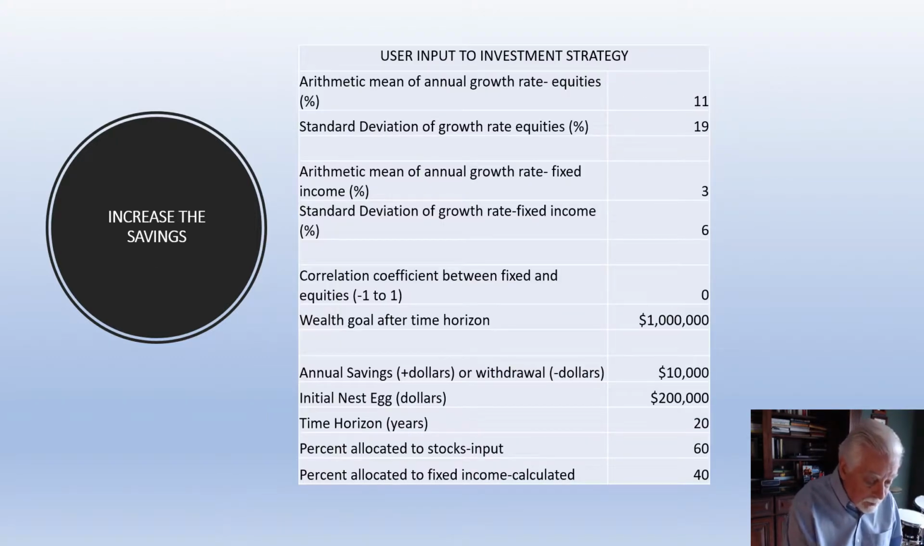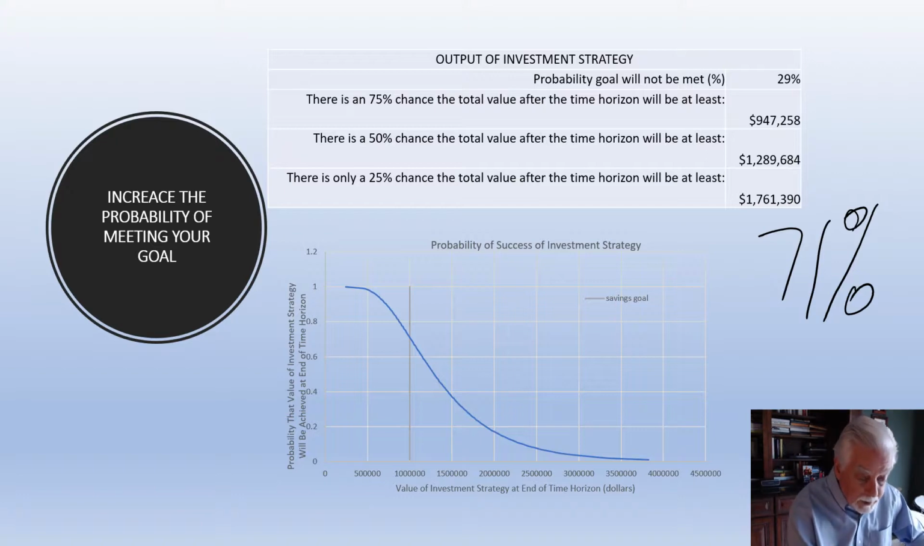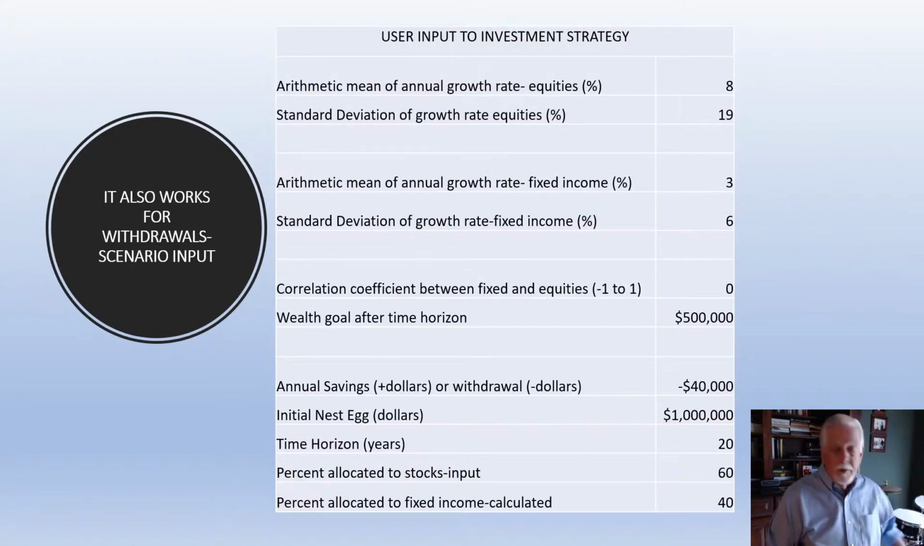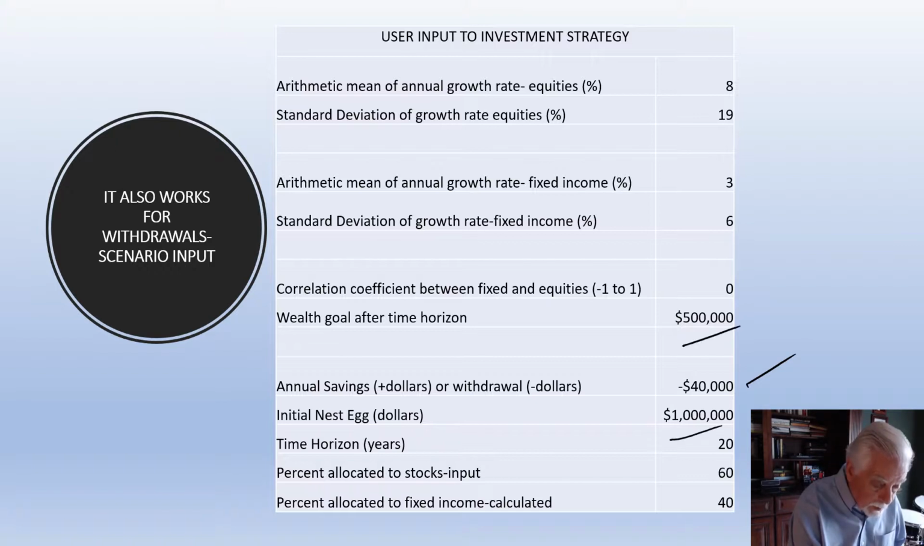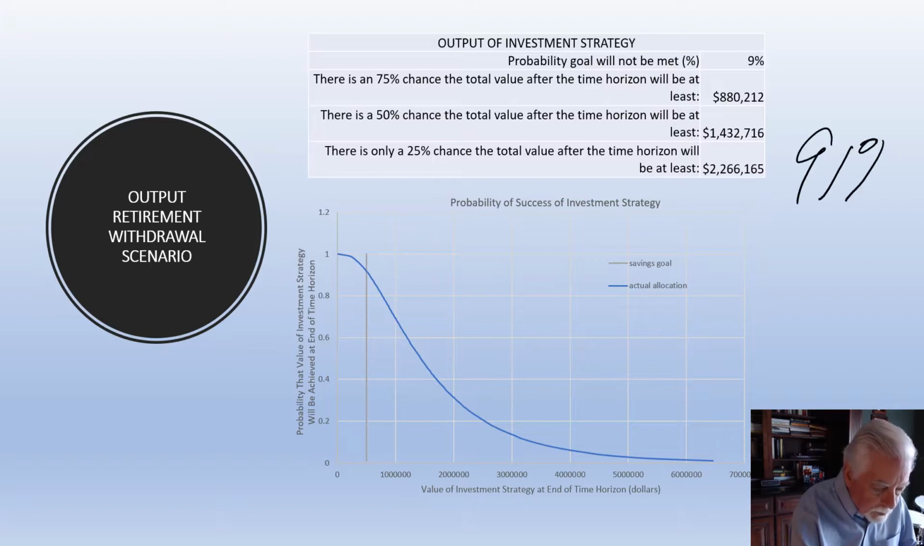And if you increase the savings to $10,000 a year, immediately your probability is now 71%. 29% probability that it will not be met, 71% probability that you will meet your goal. And the calculator tool also works for withdrawals. So here with withdrawing money over a 20-year period, minus $40,000 a year from $1 million, we want to end up with $500,000. And again, the model immediately tells you that there's only a 9% chance your goal will not be met, a 91% probability that it will, and here are the numbers again at 75, 50, and 25%.